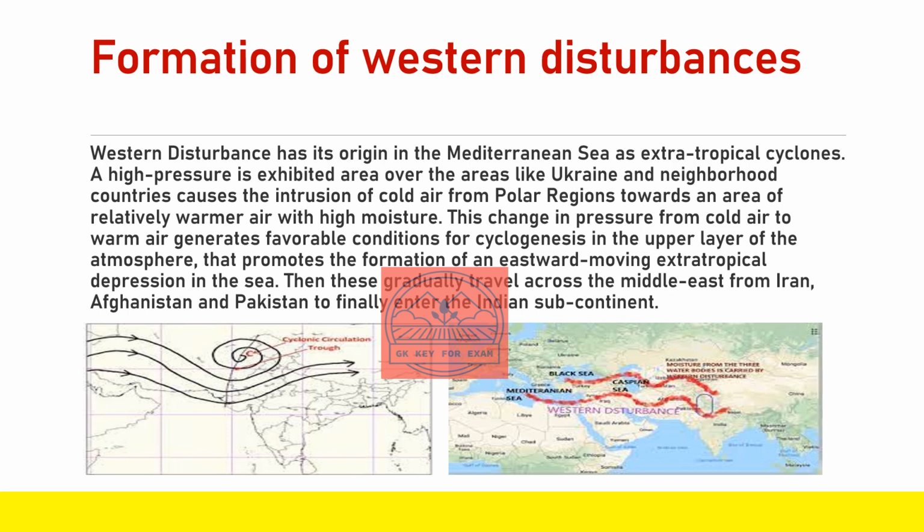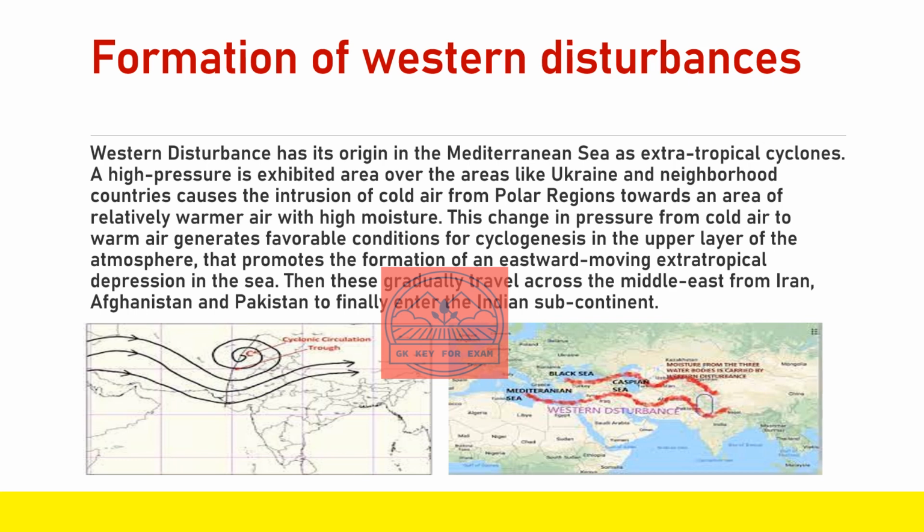This change in pressure from cold air to warm air generates favorable conditions for cyclogenesis in the upper layer of the atmosphere that promotes the formation of an eastward moving extratropical depression in the sea. Then these gradually travel across the Middle East from Iran, Afghanistan and Pakistan to finally enter the Indian subcontinent.